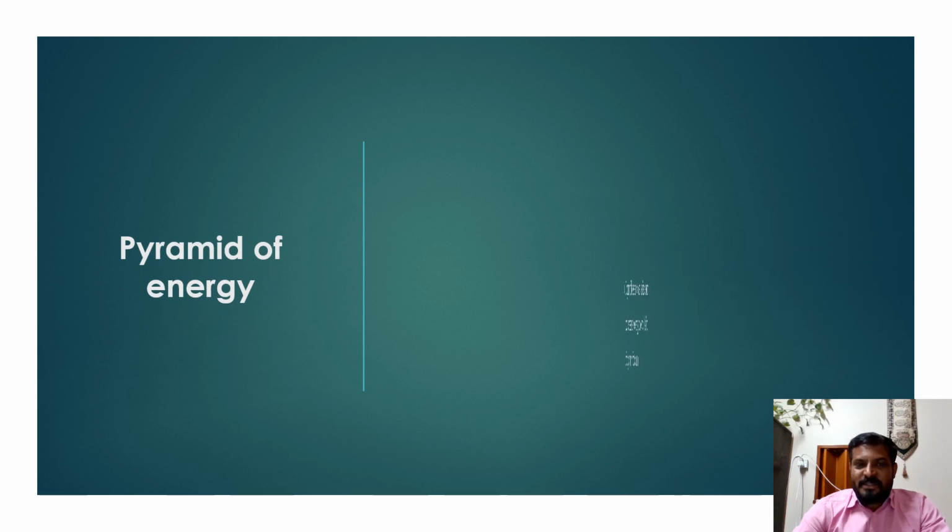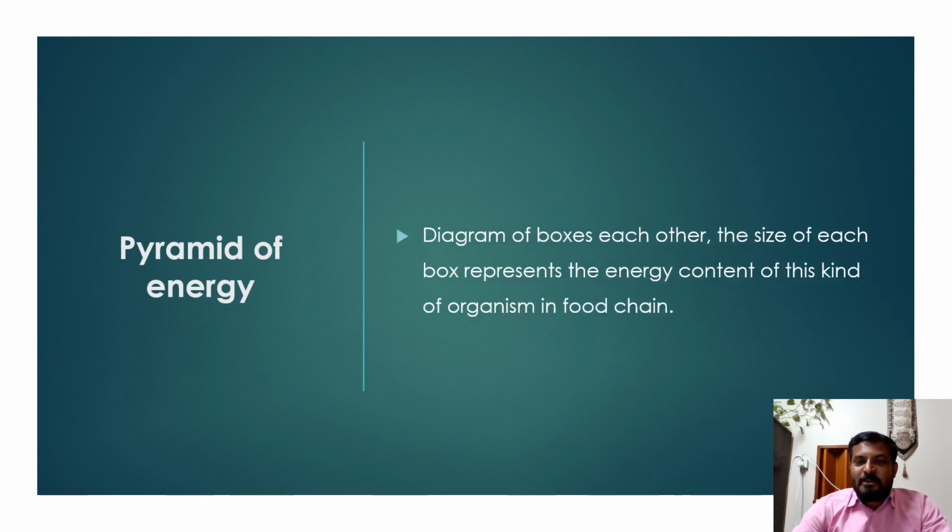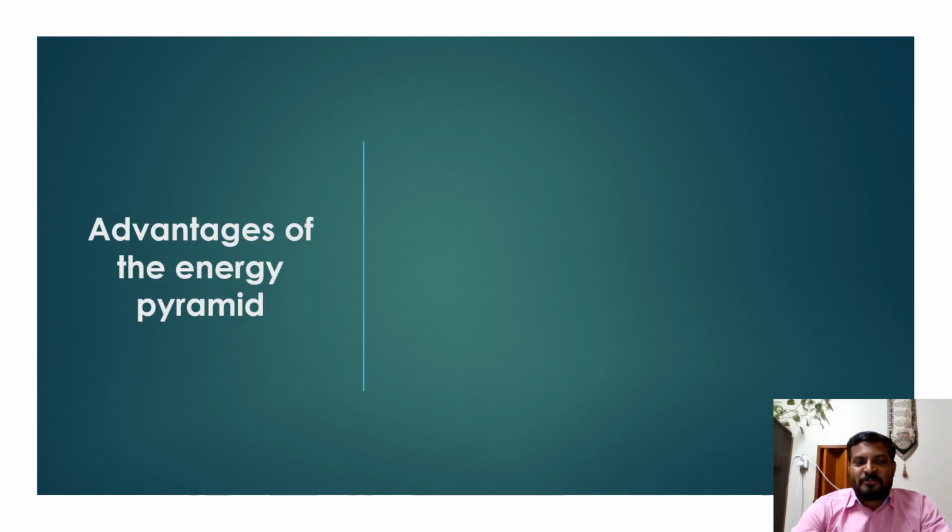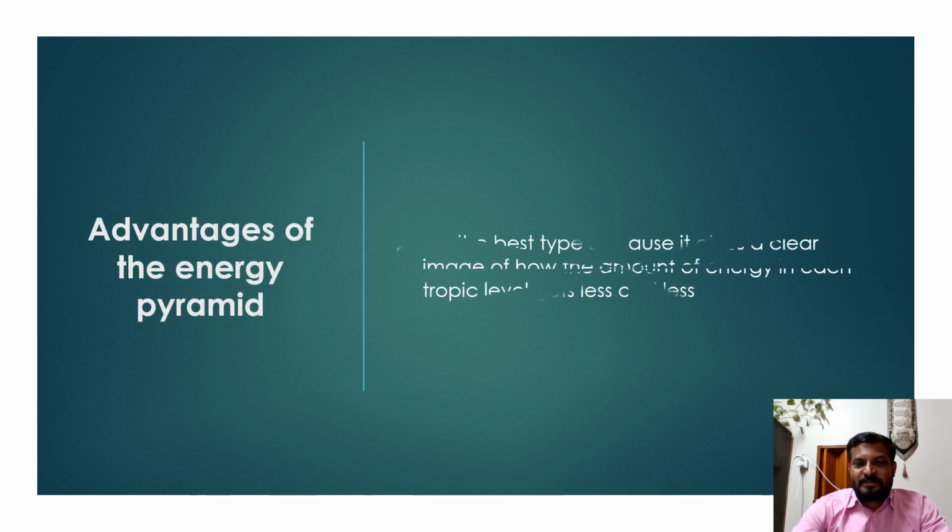Pyramid of energy. Diagram of boxes above each other. The size of each box represents the energy content of this kind of organisms in the food chain. Advantages of the energy pyramid. It is the best type because it gives a clear image of how the amount of energy in each trophic level gets less and less.